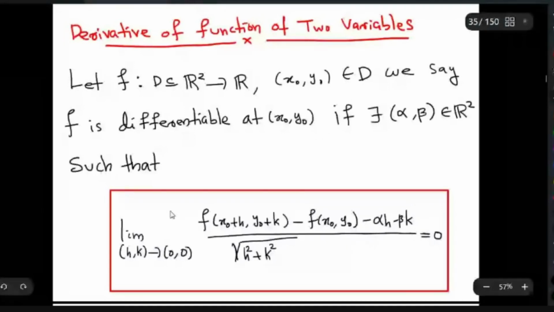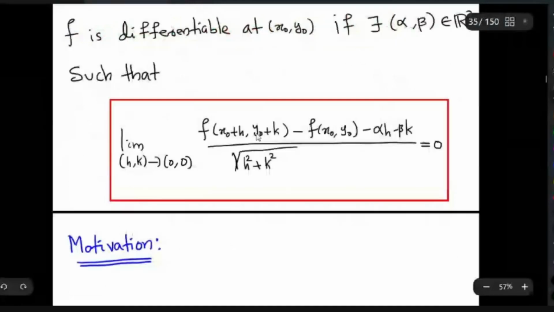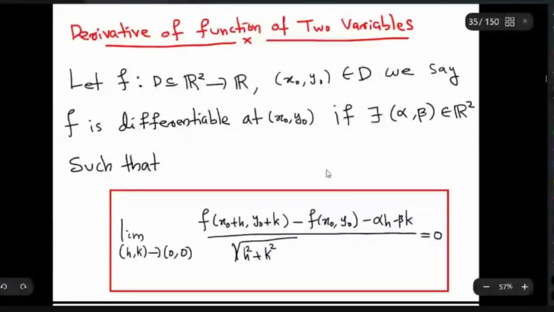That means the limit of f of x0 plus h, y0 plus k, minus f of x0, y0, minus alpha h minus beta k, divided by the norm of (h, k), should be 0. If this happens, then we say f is differentiable at the point x0, y0. So suppose there exist some alpha, beta satisfying these things.